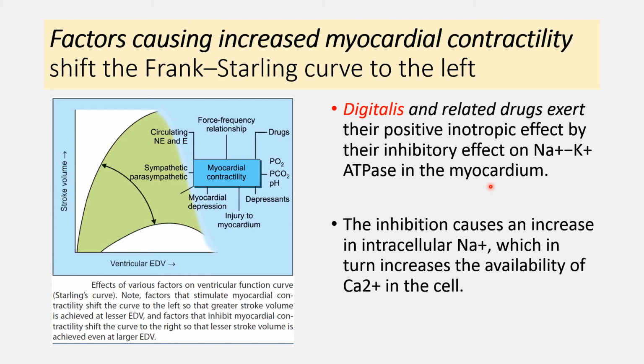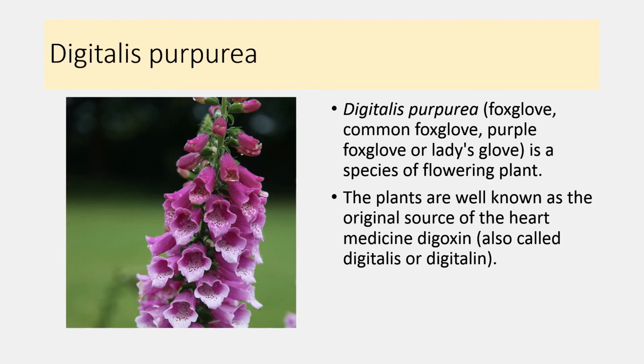Now the sodium calcium exchanger is available in the myocyte. So whenever intracellular sodium is increased, it increases intracellular calcium also. So the inhibition of the sodium potassium ATPase pump increases intracellular calcium and increases myocardial contractility. This is the action of digitalis and its related drugs.